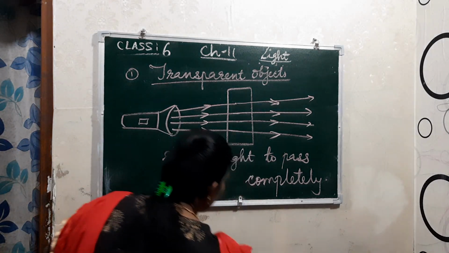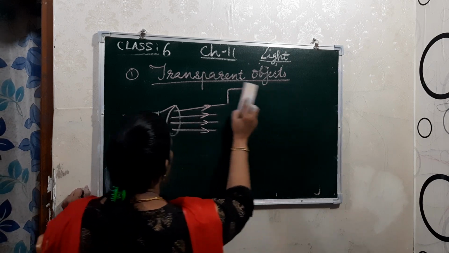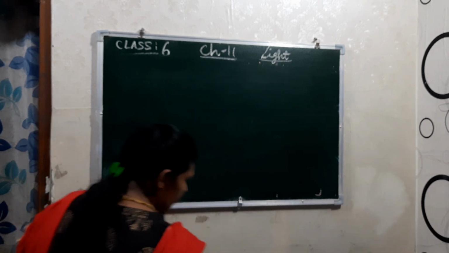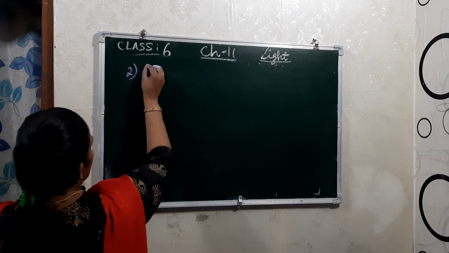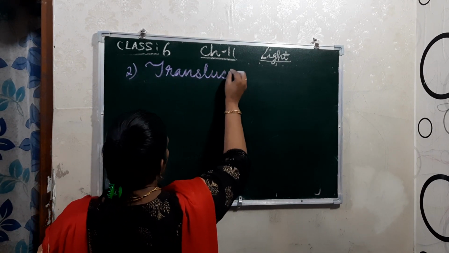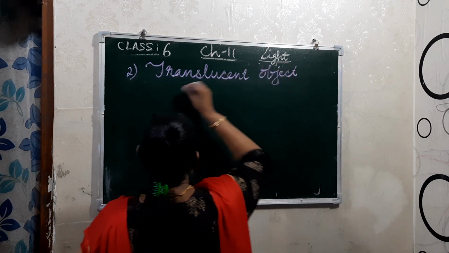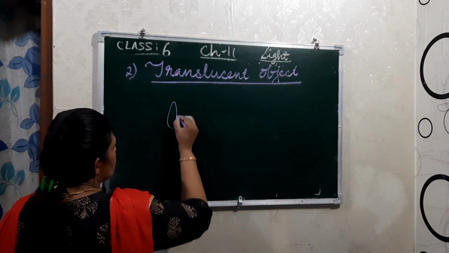Now the second one is translucent. Okay, what is translucent? Here also, in the same way, we are taking the torch, right?